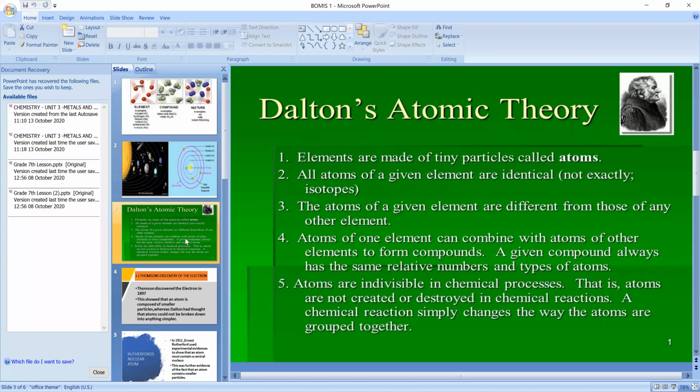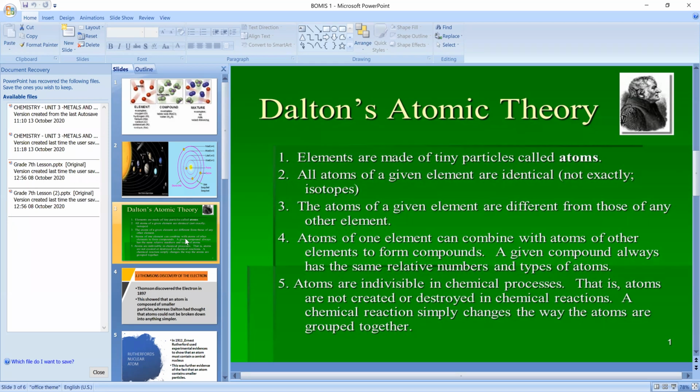Okay, so very clear, all the points in unit 2 I have explained, children. If you study each and every point, I have explained each and every point very clearly. But once again, let us revise all these points, because here the naming is different. Under Dalton's atomic theory these points are there, but all these points I have explained to you in unit 2 also. So I told you, elements are made up of tiny particles called atoms.